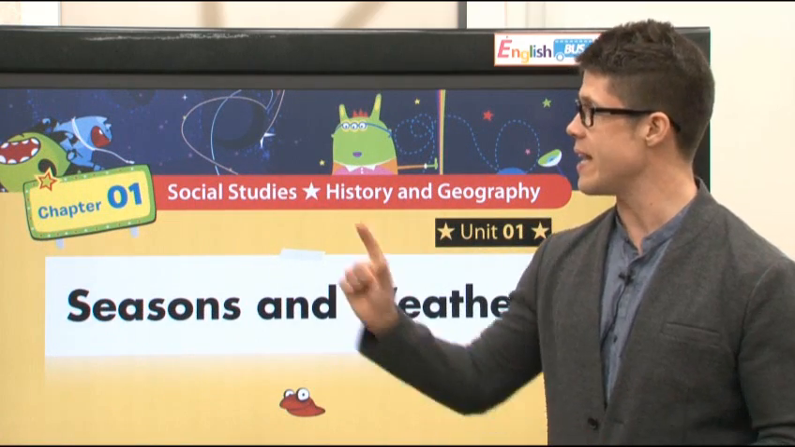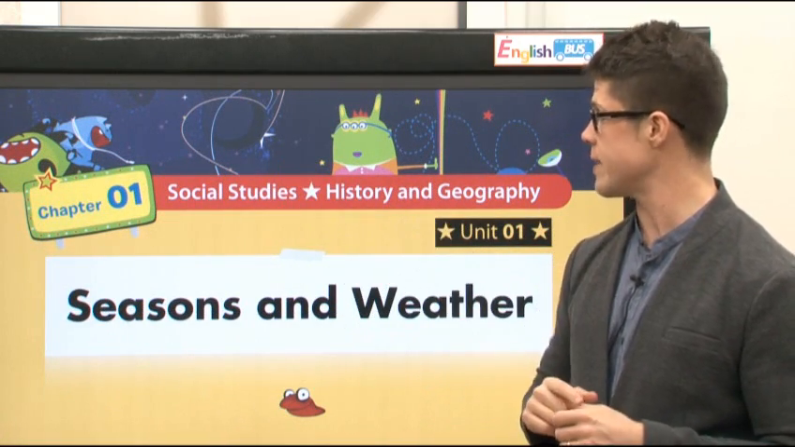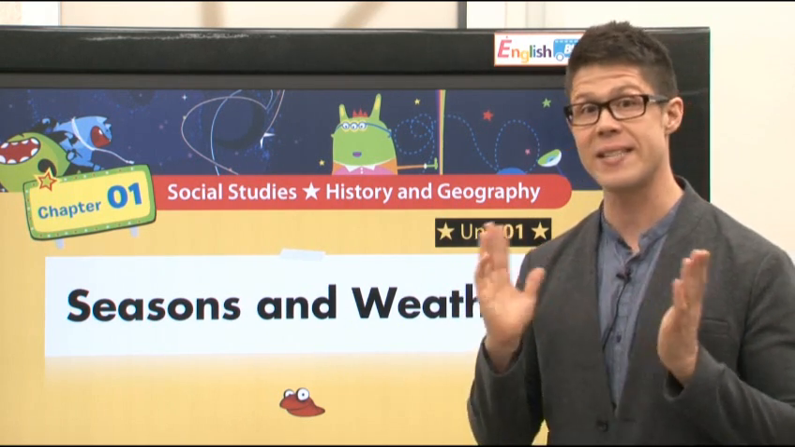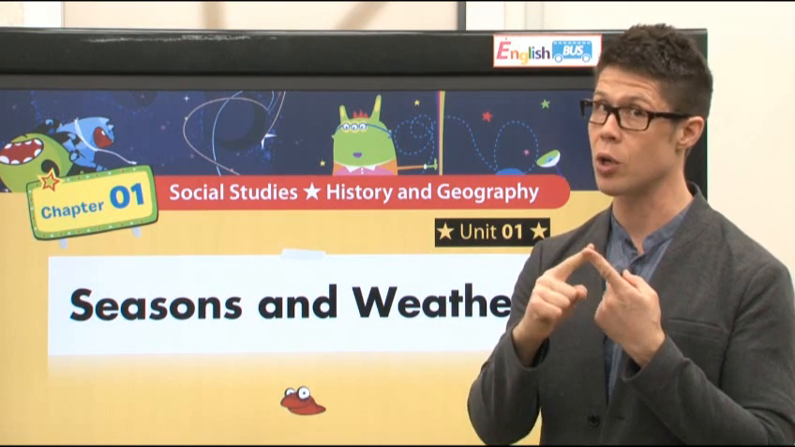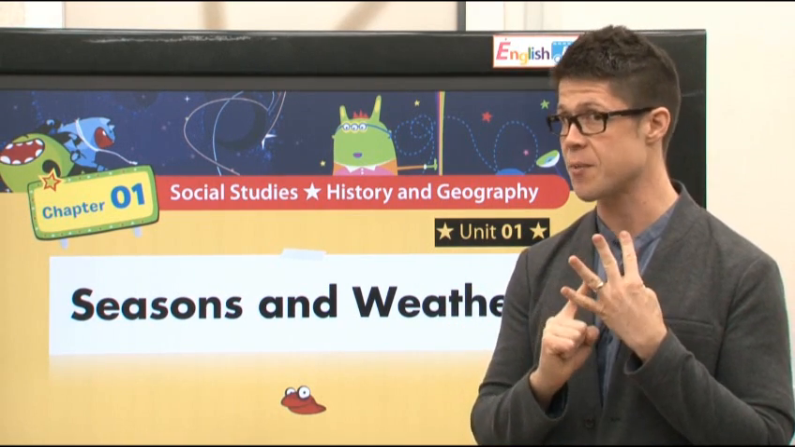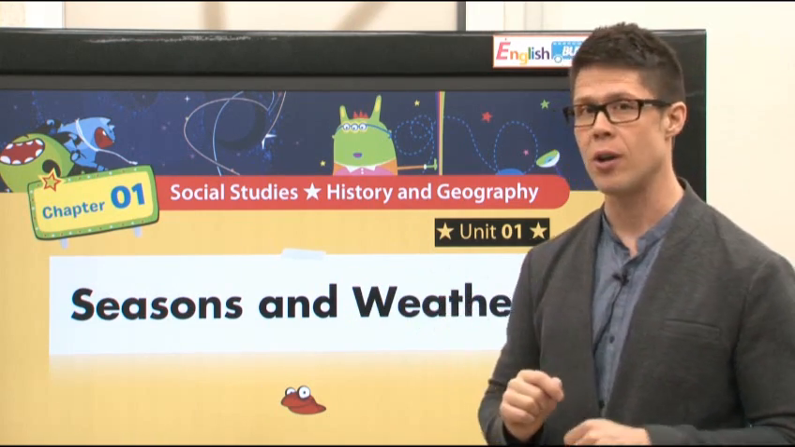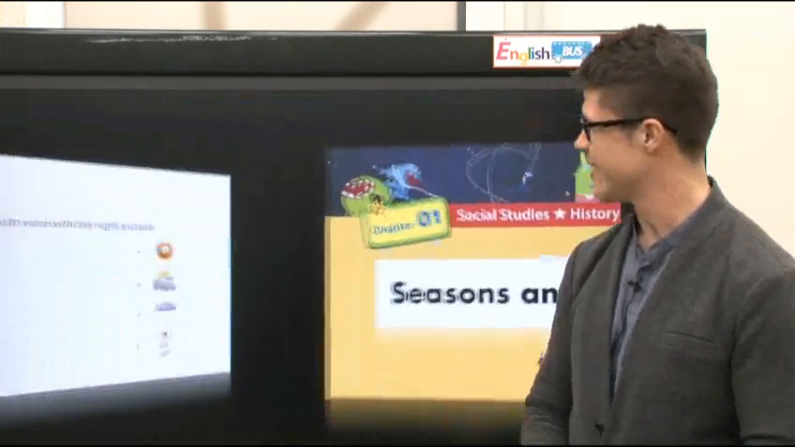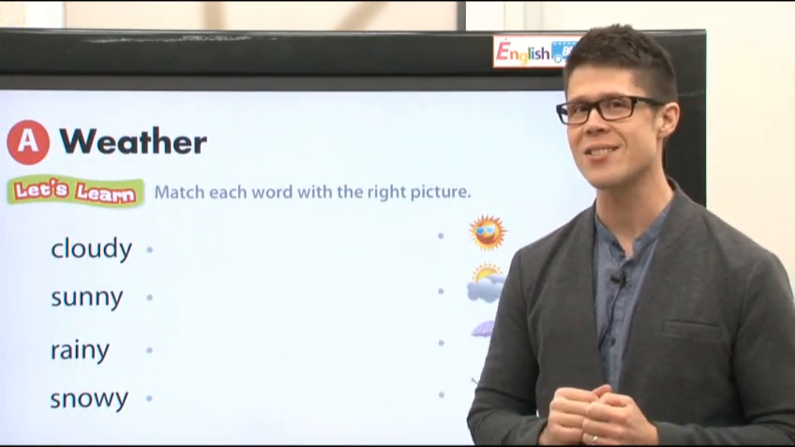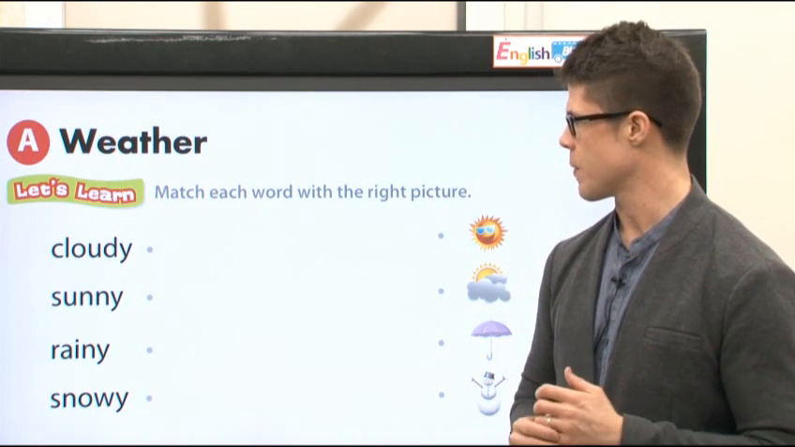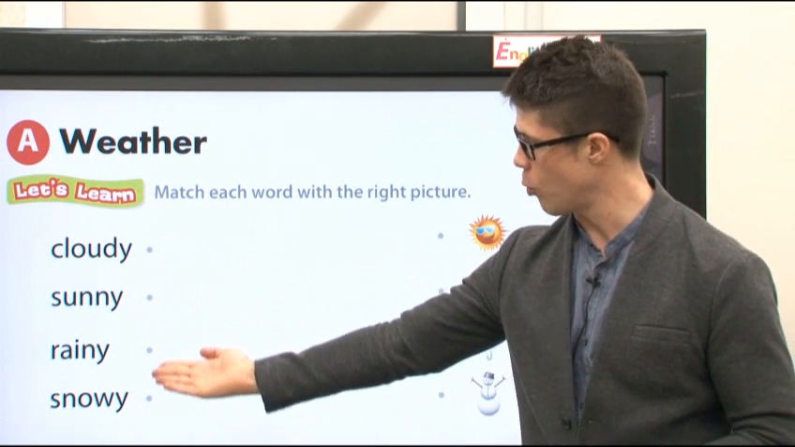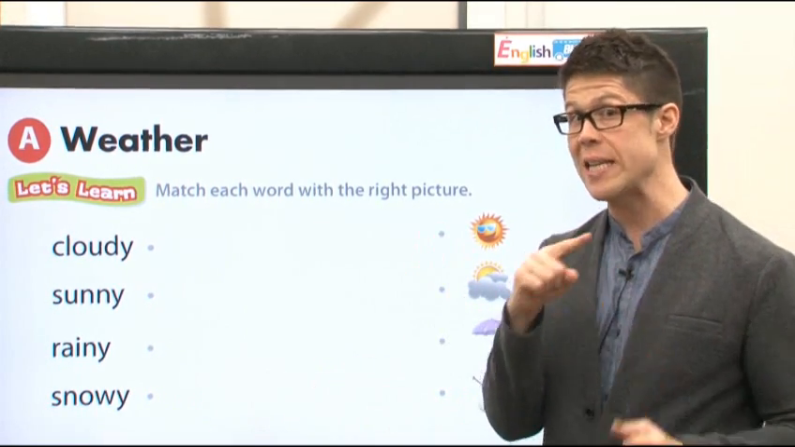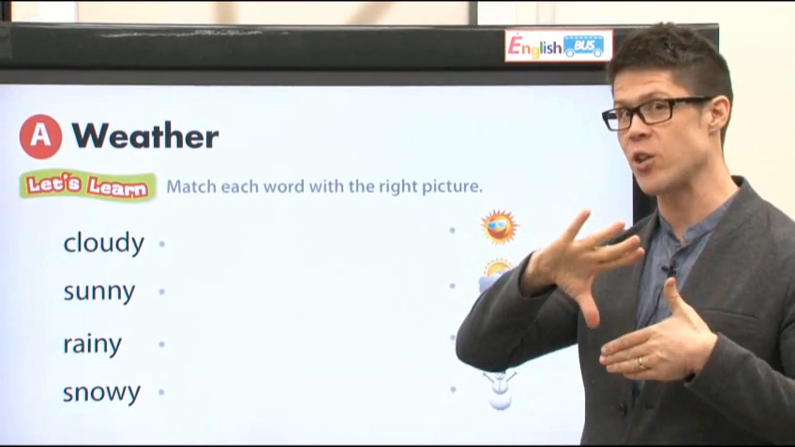All right, today in Chapter 1, Social Studies, we will cover Unit 1. Unit 1 is seasons like summer, fall, winter, and spring, and weather like sunny or cold. First, let's talk about weather. All right, here we have 4 words and 4 pictures. Match each word with the right picture.